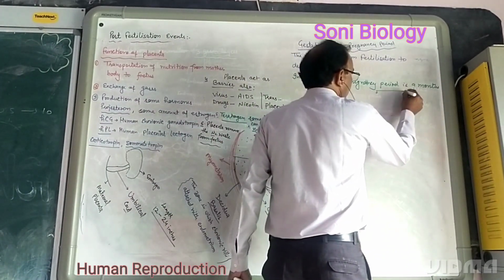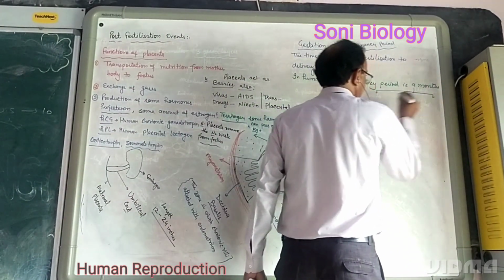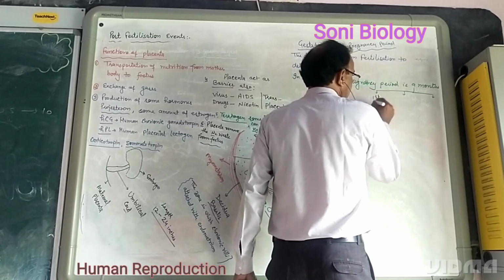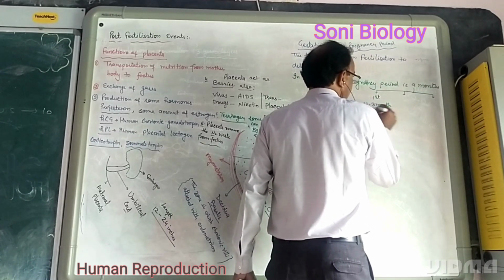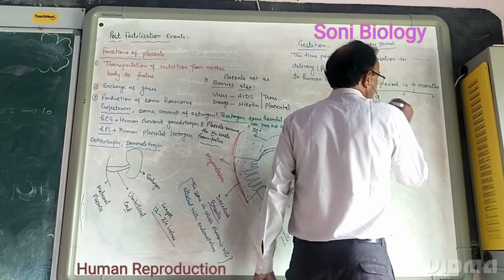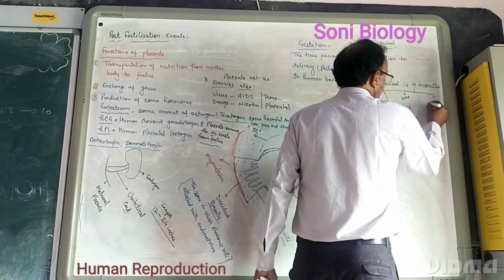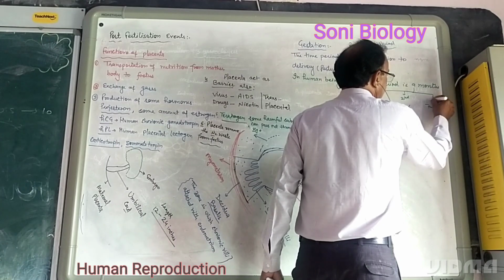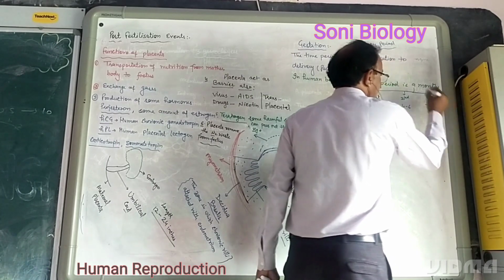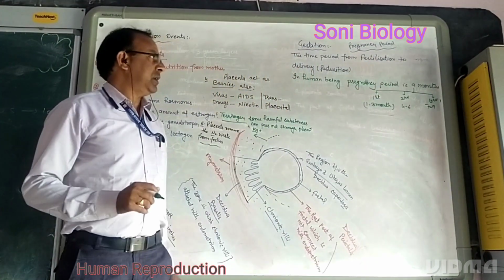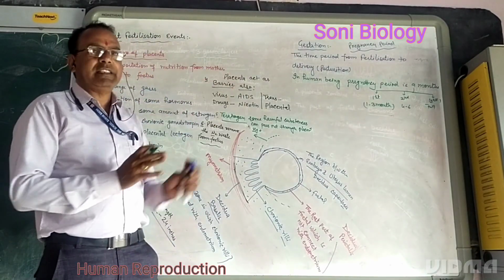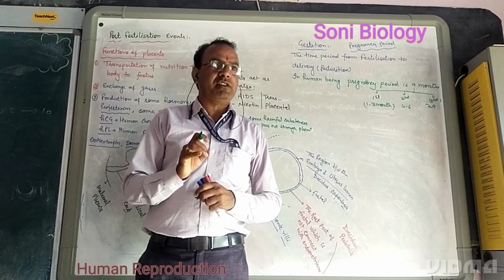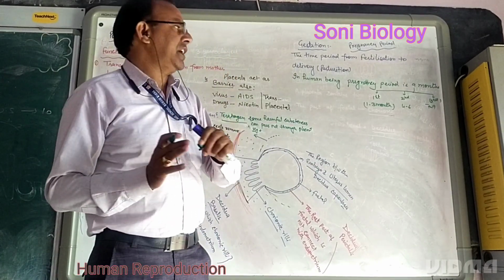A group of 3 months is called a trimester. The first trimester contains 3 months, from 1st to 3rd, from 4 to 6 is the second trimester, and 7 to 9 is called the 3rd trimester. In human beings, the pregnancy period is 9 months, which we can categorize into 3 trimesters, with 3 months in each.